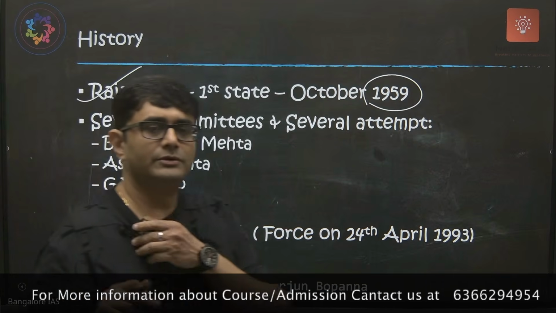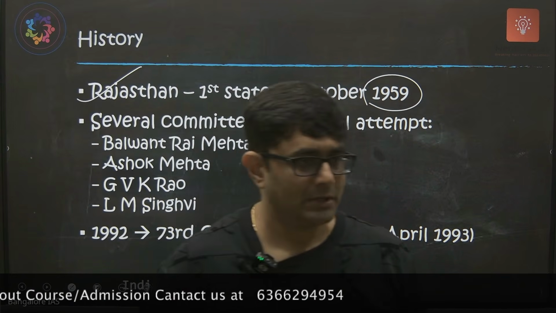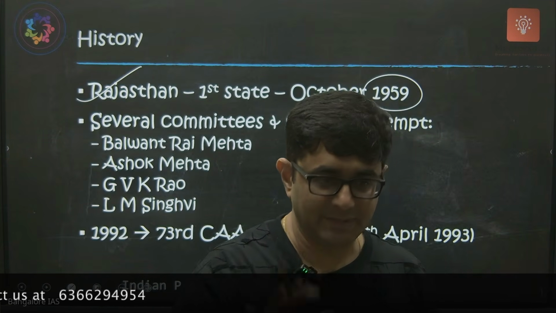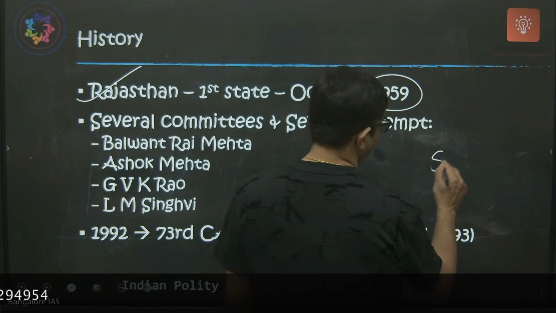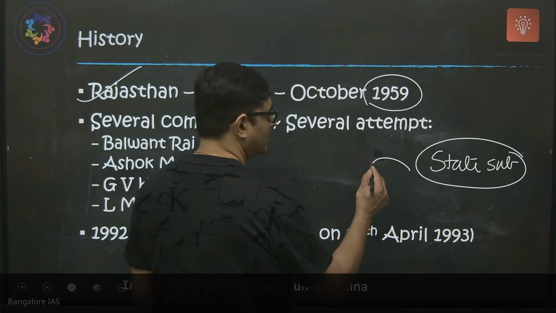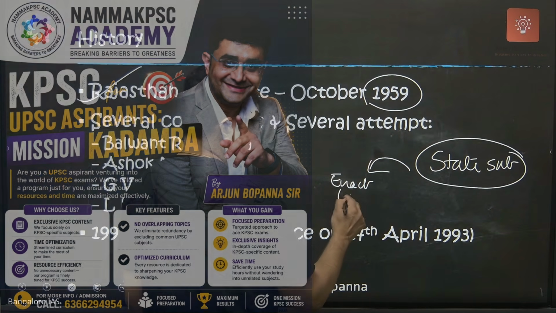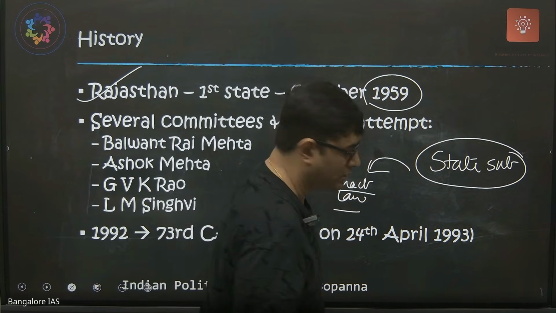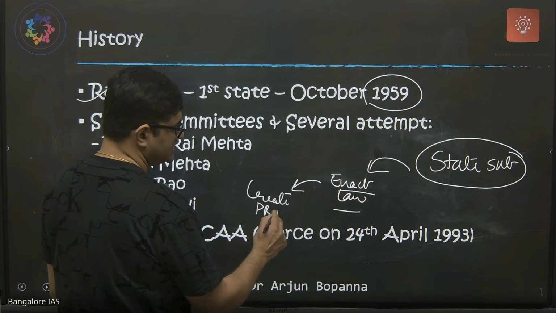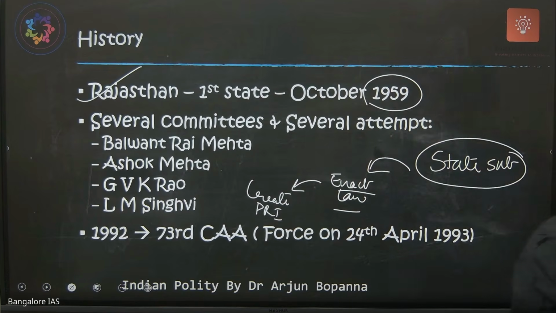But what was the situation? These Panchayats, or local bodies, were a state subject. Meaning what? The state had to enact a law to create Panchayati Raj Institutions. Understand this: it was a state subject, so the state had to enact the law.